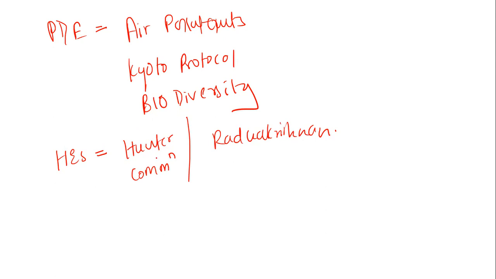Then they have given you the universities, that is DU, JNU, okay, then BHU, and they have told you to arrange them in chronological order. So in the regular class also, I keep on saying, when you're doing commissions, conventions, protocols, treaties, make sure that you know their years and their objectives. This is a part of the question.